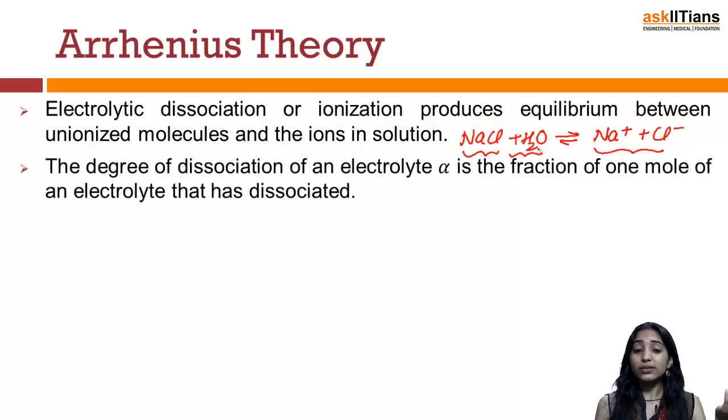Now the degree of dissociation of any electrolyte, alpha, is defined as the fraction of 1 mole of an electrolyte that has been dissociated.